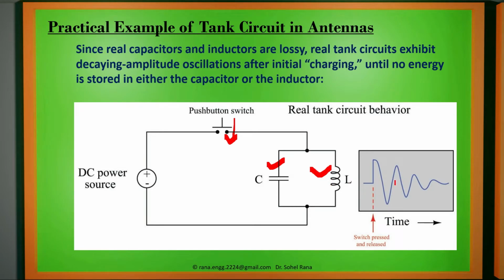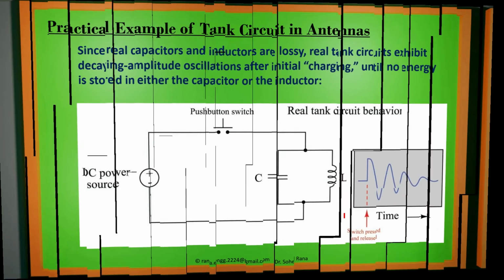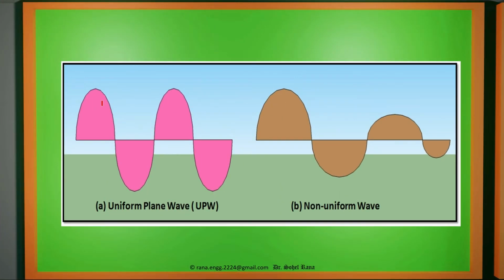But when we are talking about practical waves, those will not be continuous. They will not have the same amplitude all the time because they are no more ideal. In a practical scenario, there will be various losses, there are various observations. So the wave can have two different categories. One will be the uniform plane wave and another one will be the non-uniform plane wave. The uniform plane wave will have the same amplitude all the time. This will be the ideal wave.